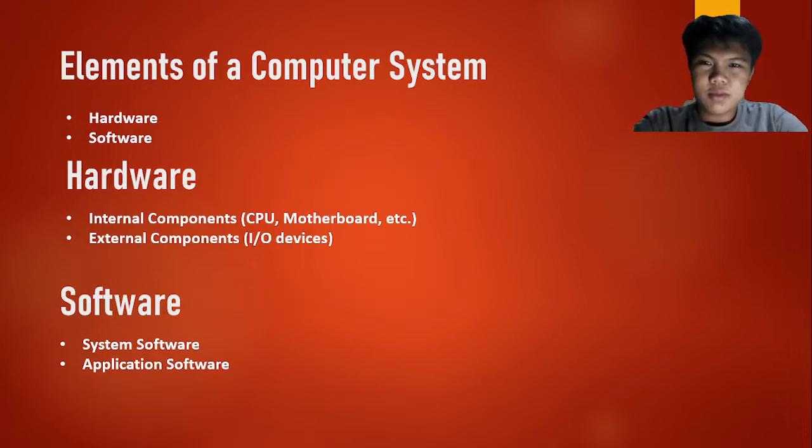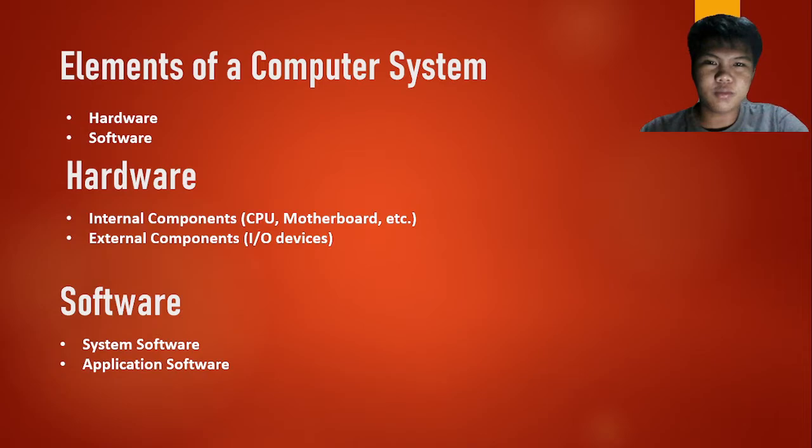Next is the elements of a computer system. The hardware is the tangible parts of the computer. It consists of the internal components such as the CPU, motherboard, RAM, storage, etc. And it also has external components, which are the input and output devices such as mouse, keyboard, monitor, and many more.